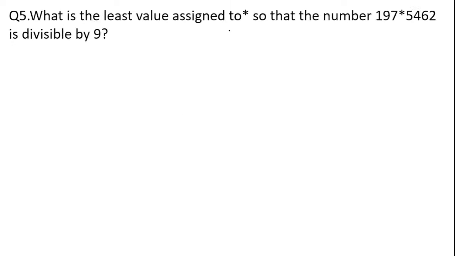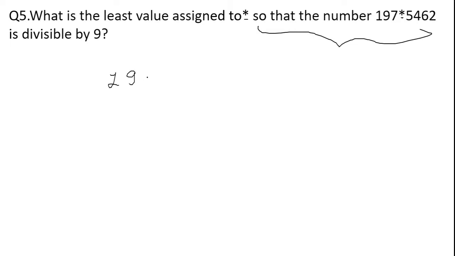Okay, this was about the question on the divisibility test of 3. Now let us move to question number 5, where we are asked what is the least value which should be assigned to the given symbol, that is star, so that the given number, 197 star 5762, is divisible by 9. What is the question talking about?